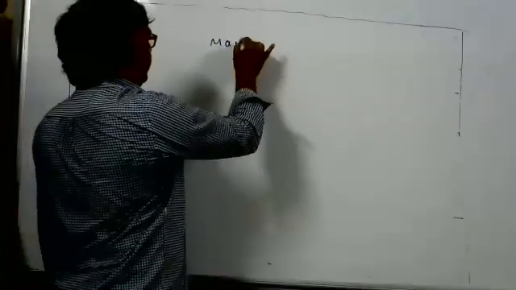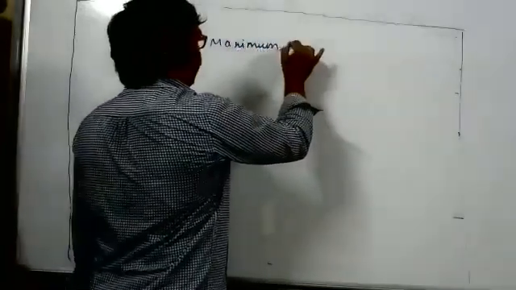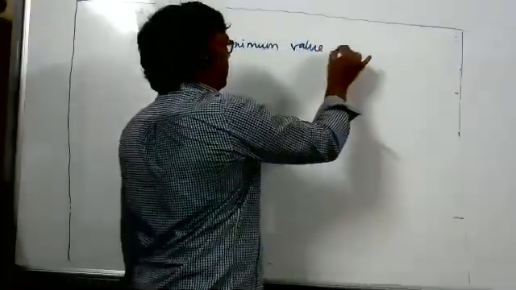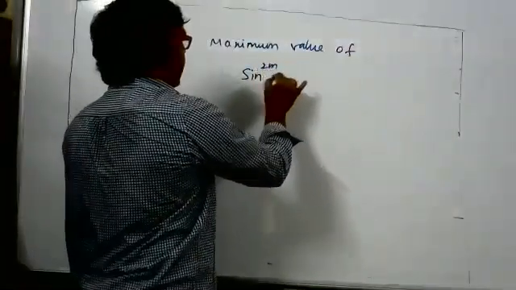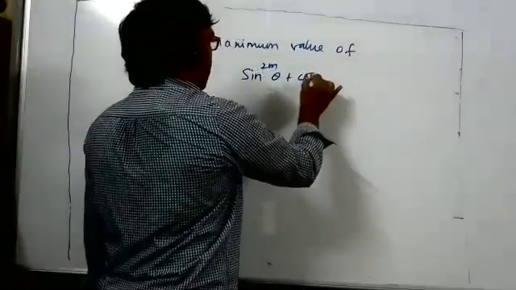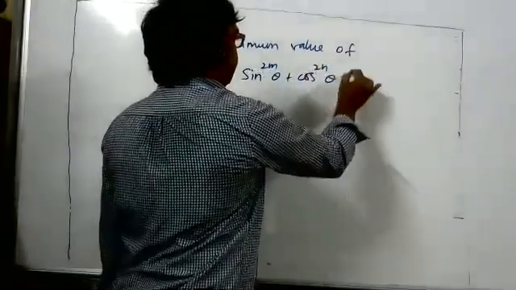Maximum value of sine to power 2m theta plus cos to power 2n theta is 1.